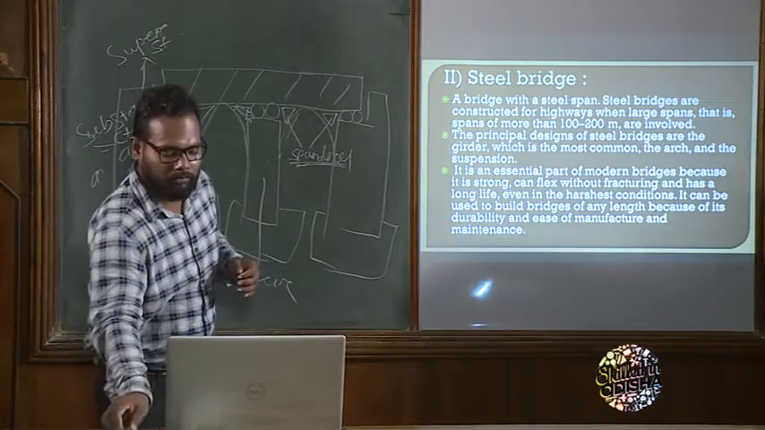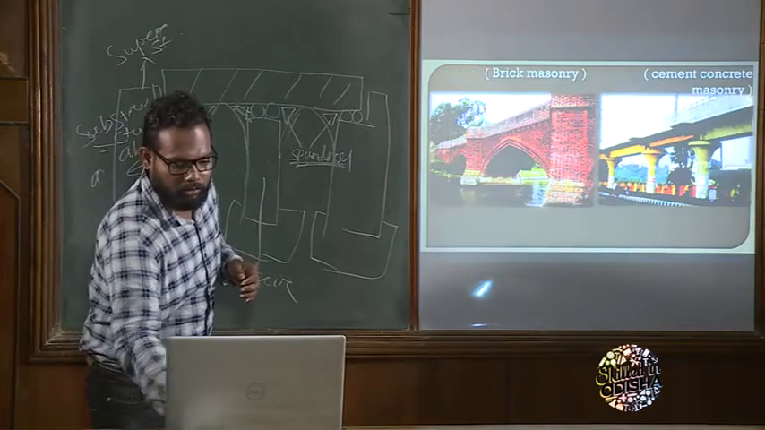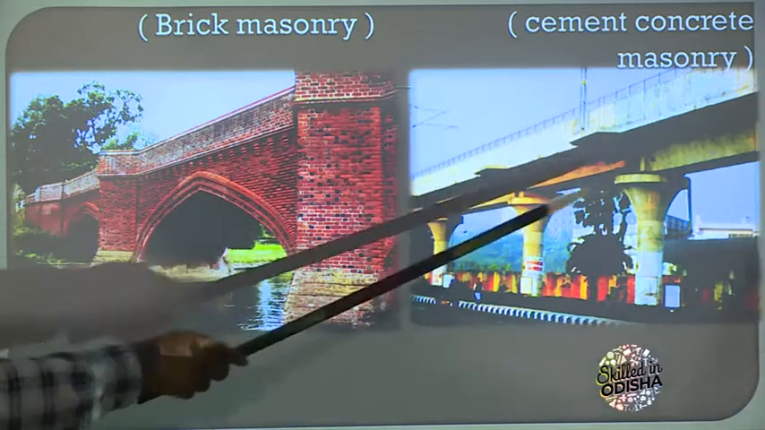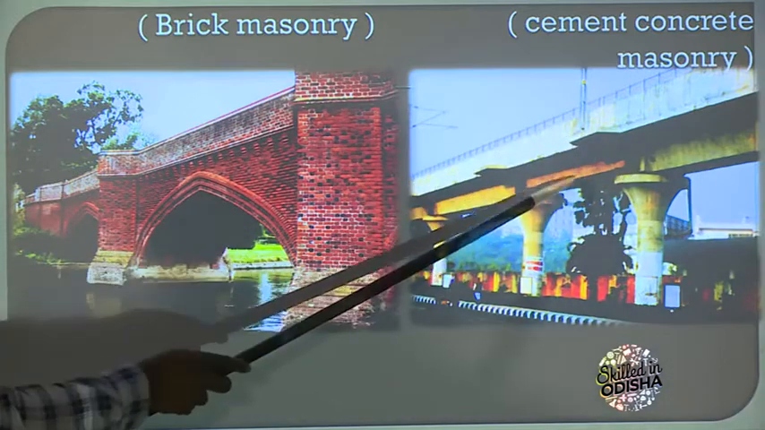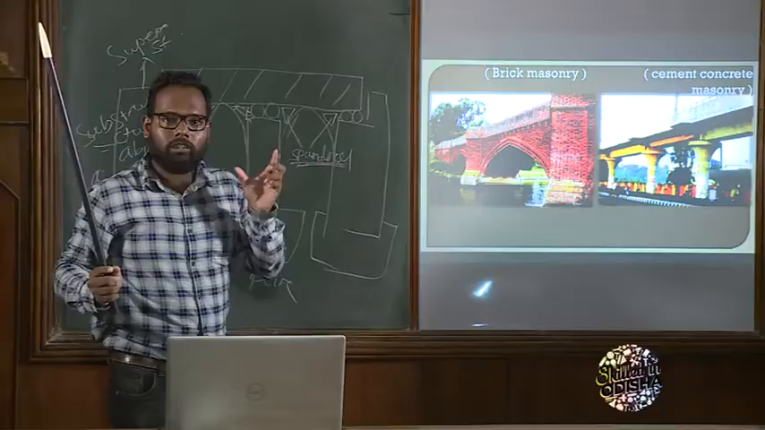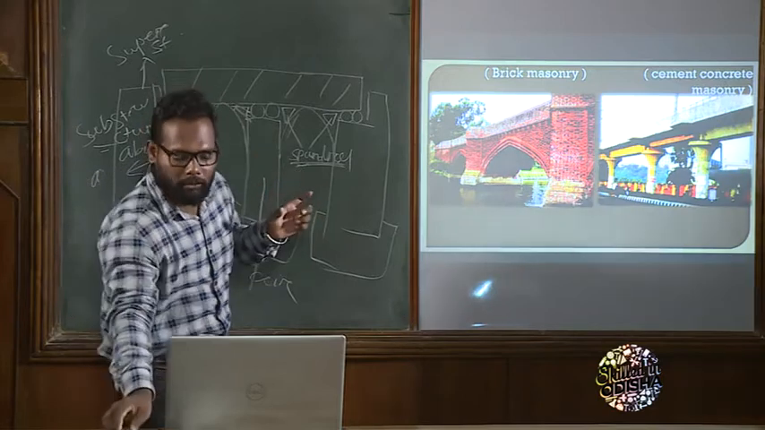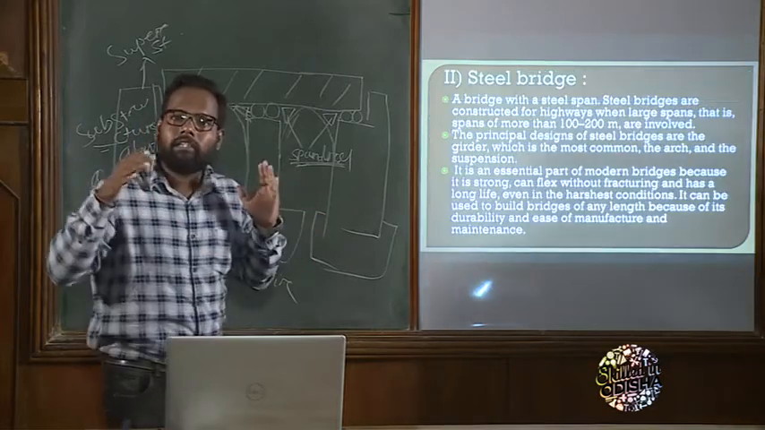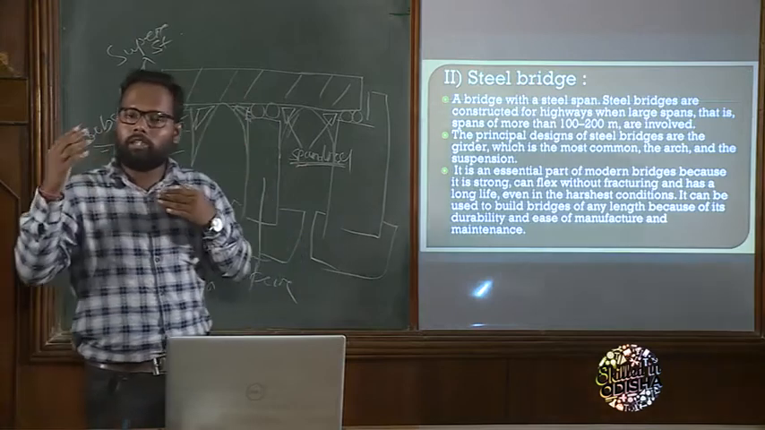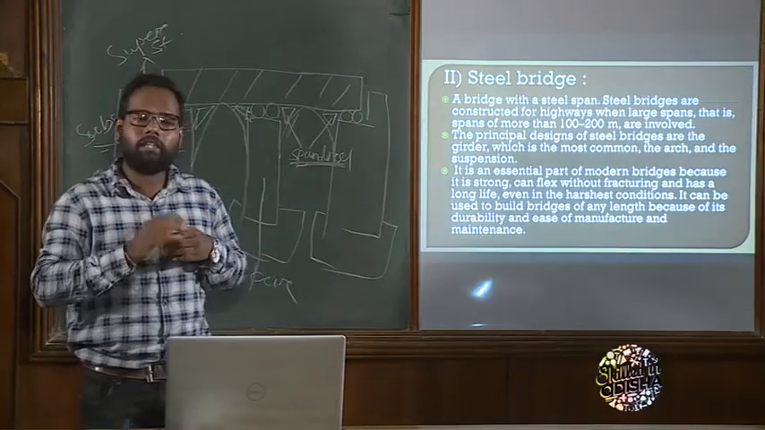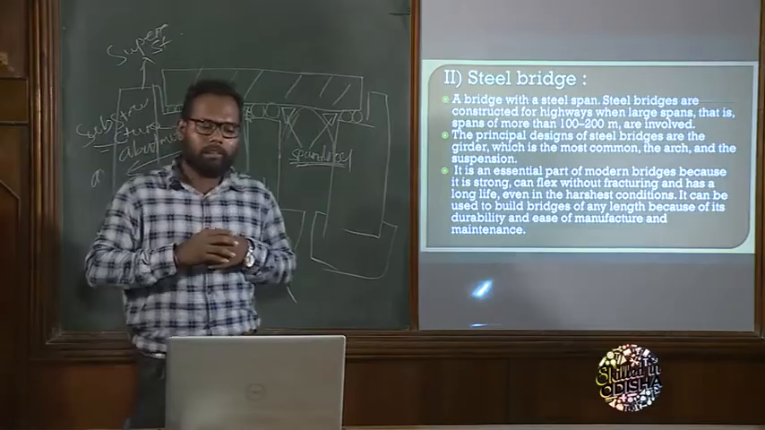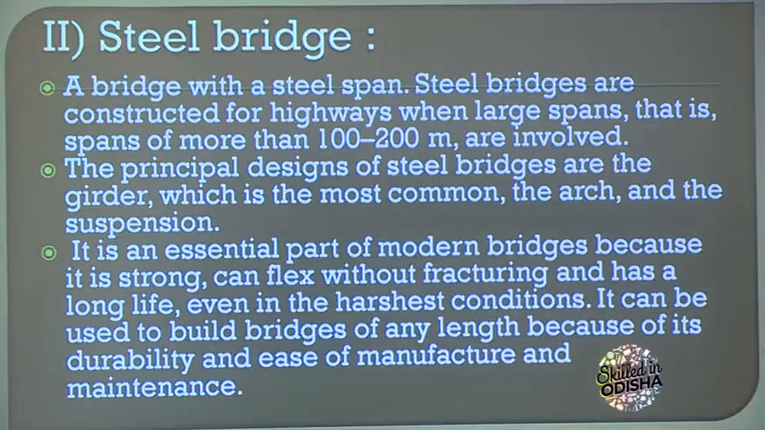This is not the span. Span means the clear distance between two supports. If the span length required is 100 to 200 meters or more, then we go for a steel bridge. The principal designs of steel bridges are the girder, which is most common, the arch and the suspension. The next point is that it is an essential part of modern bridges because it is stronger.